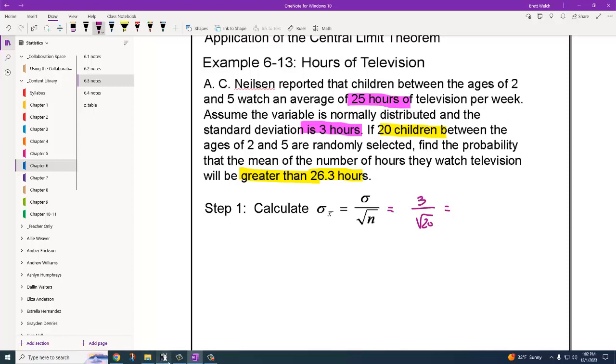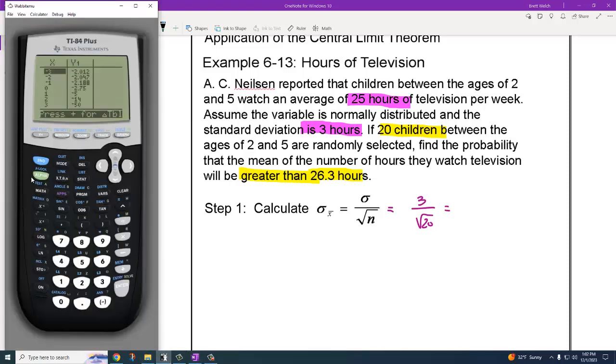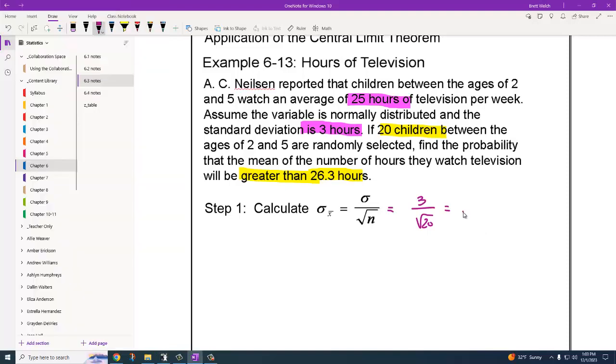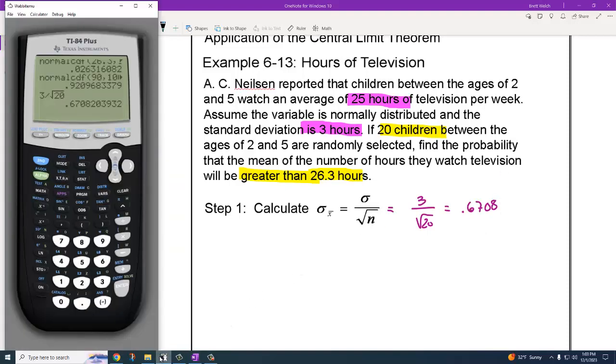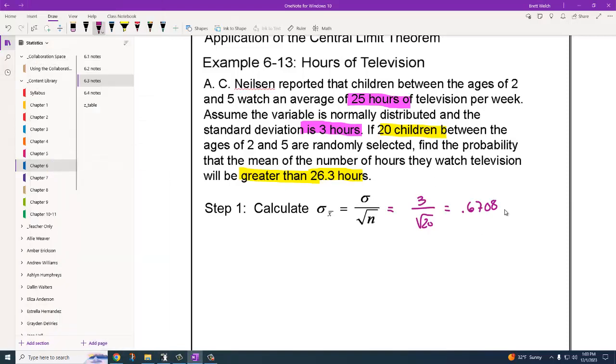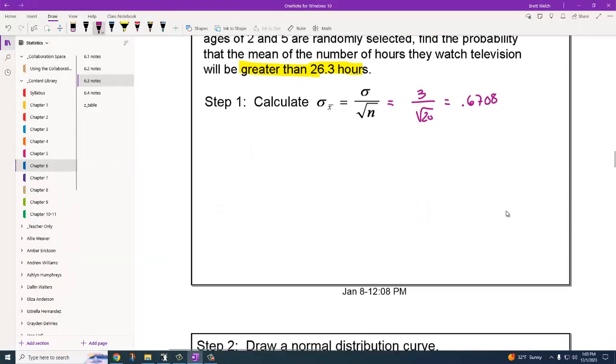If we put that into our calculator, 3 divided by the square root of 20 gives me 0.671. We'll call it 0.67. I'll go 0.8. I think 0.8 will work fine. Yep, 0.8. So there's my new sigma.